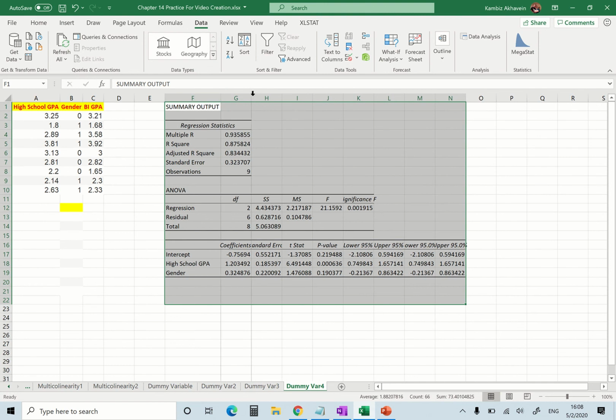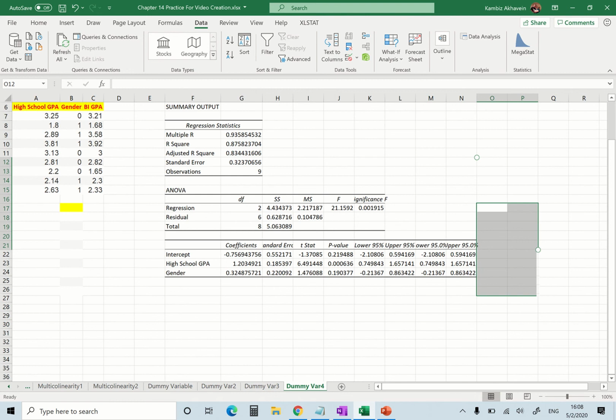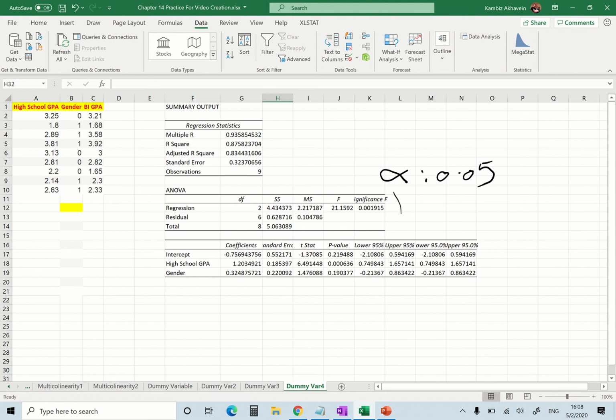Okay, so let's take a look at this. One more time, just remember my alpha is 5%. Alpha is 5%, correct? Okay, so global test. Is this less than alpha? Yes, so it shows that at least one of these variables is okay. Let's take a look at this one here. Is that less than alpha? Yes. Okay, let's take a look at gender. Is that less than 5%? No, so I simply have to get rid of it.